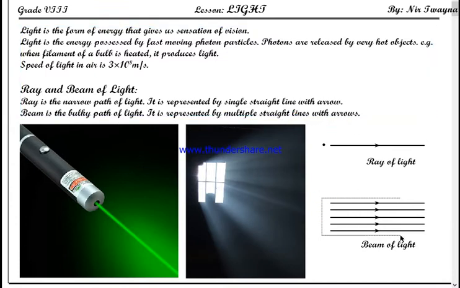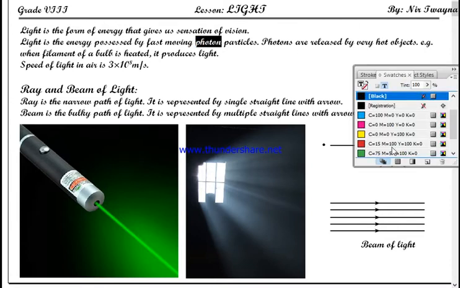See, this is how a beam of light is represented. This is how a ray of light is represented, and this is how a beam of light is represented. Understood the concept of ray and beam? Okay, you must also understand the concept of photon. Don't forget this word, photon.